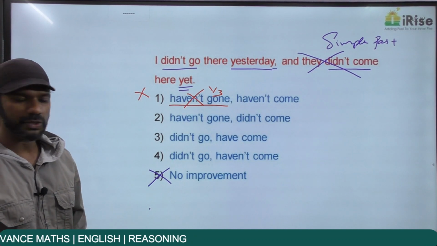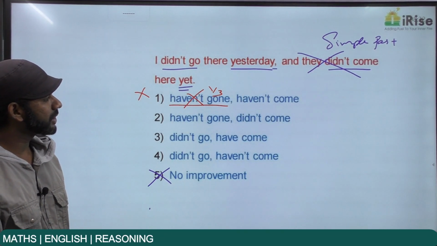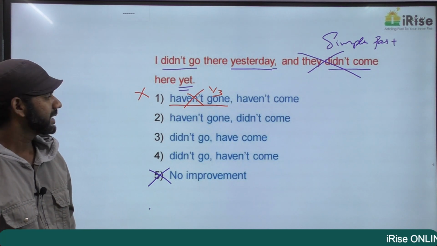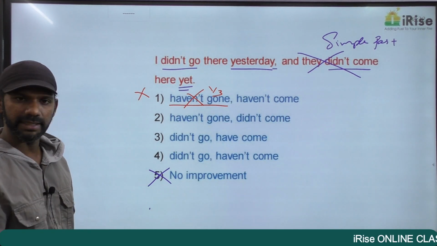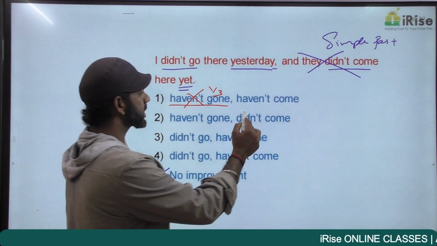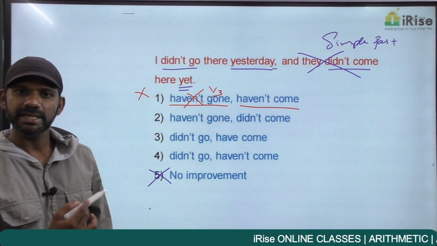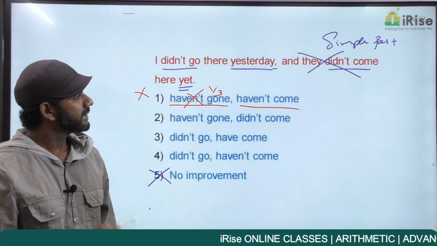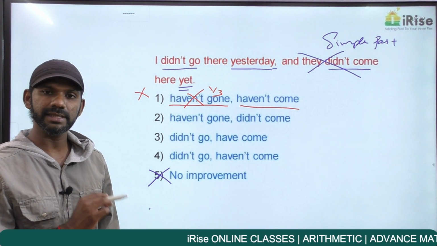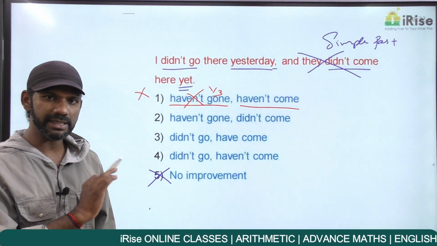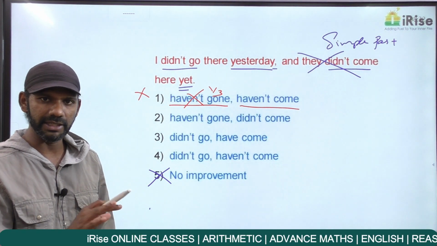Come to the second option. I haven't gone there yesterday and they didn't come here yet. Now come to the first option, the second idea. They haven't come here yet. Haven't come is present perfect, yet comes in present perfect. They haven't come means this idea talks about an action that is not done. So second idea is completely fine. The first idea cannot be agreed to.